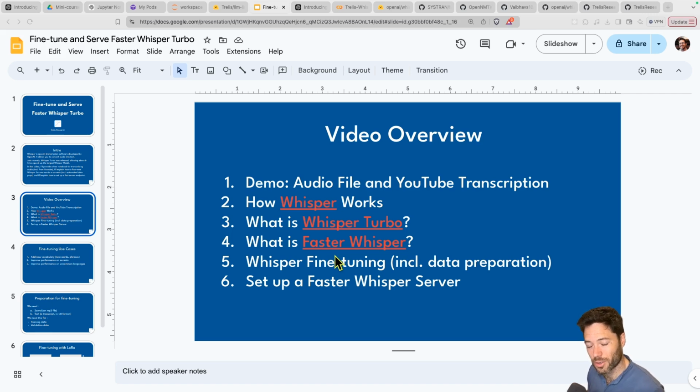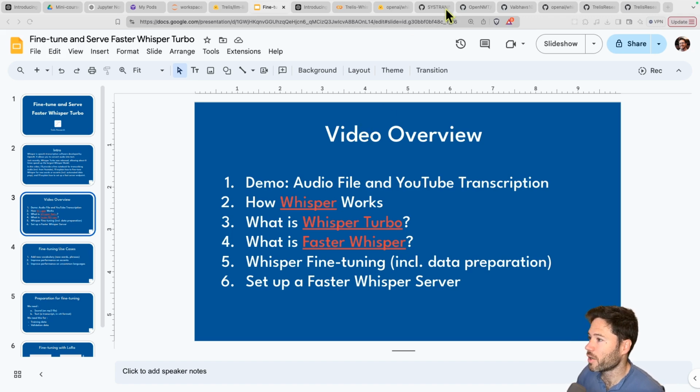CTranslate2 is a library that allows you to do faster inference, and the specific implementation leveraging that is called Faster Whisper. So by using Faster Whisper, you're able to not only get the benefits of Whisper Turbo, but you can also get speed ups because inherently the CTranslate2 library is faster than Hugging Face. What does this mean in practice? It means when we fine tune a model, or if we just want to inference a base model, we need to have the model in a CTranslate2 format that is going to allow us to run the Faster Whisper library.